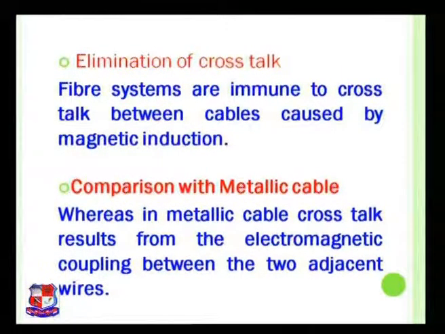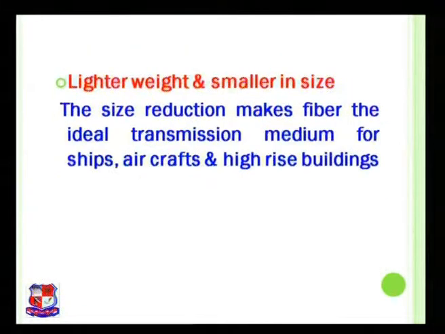Elimination of crosstalk, that is, fiber systems are immune to crosstalk between cables, because in metallic cable there will be magnetic induction between the two wires, and due to the magnetic induction between the two wires, crosstalk will take place between two metallic cables which are passing parallel with each other, and electromagnetic coupling will take place. But this is not possible in fiber optics because it is made up of a non-conductor or an insulator. So, we can say that there will be no crosstalk.